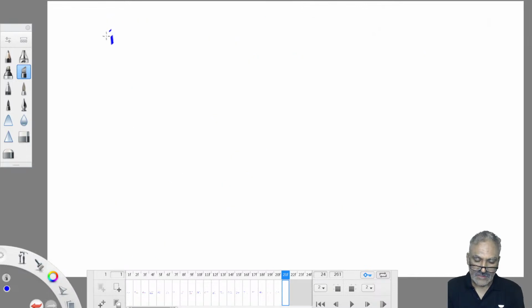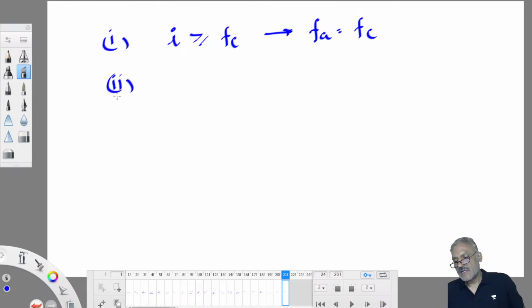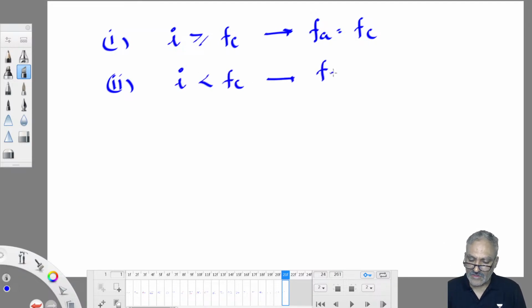For storms of intensity greater than or equal to FC, when they occur over the ground, during that period FA is equal to FC. I greater than or equal to FC, FA is equal to FC. When I is less than FC, then FA is equal to I. Understood? This is an important relation you have to remember.